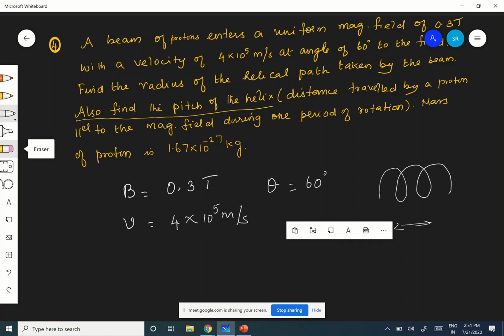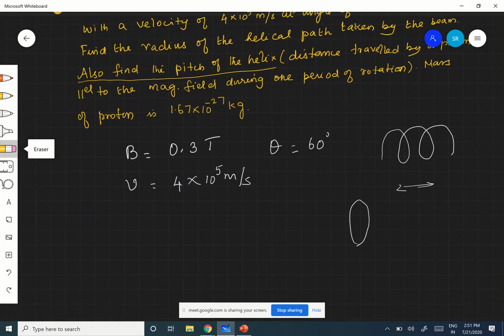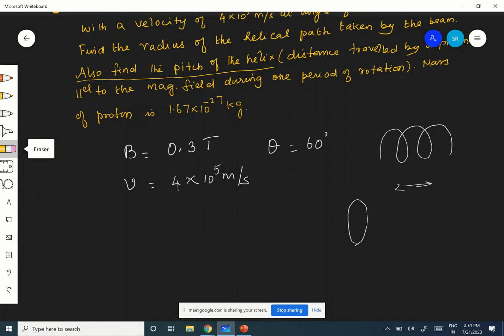Radius of the helical path means that is only because of the perpendicular component. Correct? Very, very important. Radius of the helical path means it is a circular path. The circular path is purely because of the perpendicular component. Correct? Therefore, now you need to find both the components. What is V parallel, parallel to the magnetic field? You have to find. If you want to find out the radius of the helical path, you should have V perpendicular.